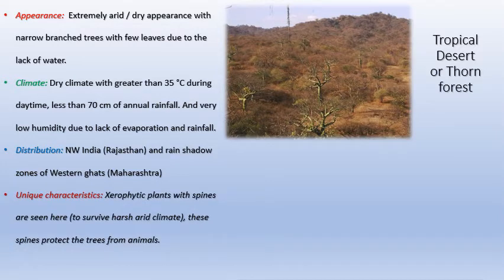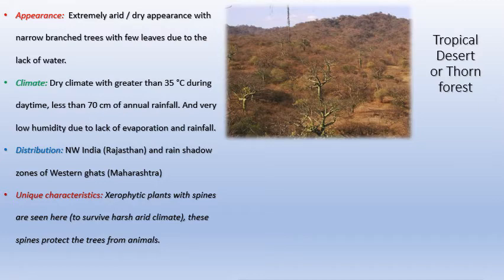What are the unique characteristics? It's very easy. Here the unique characteristic is that you find xerophytic plants. What are xerophytic plants? The plants which have spines instead of leaves. So these spines prevent animals from consuming the plant. An animal will not come and bite or eat a trunk or a branch or a stem of a plant if it has spines, if it has thorns, because it will hurt the animal. So xerophytic plants convert their leaves to spines, as they are seen here, to survive harsh climate or arid climate.